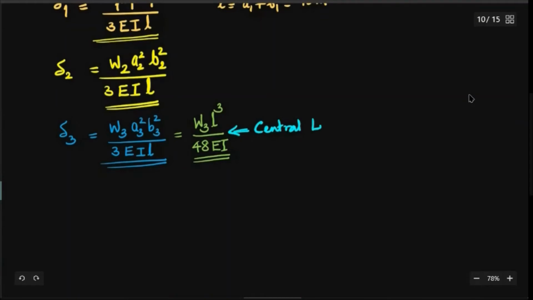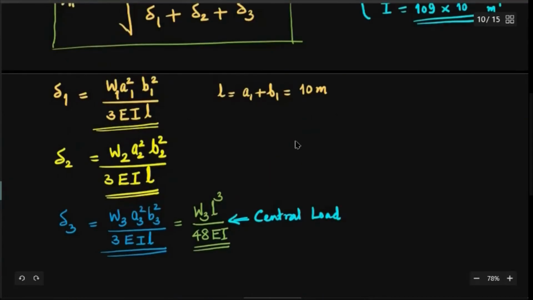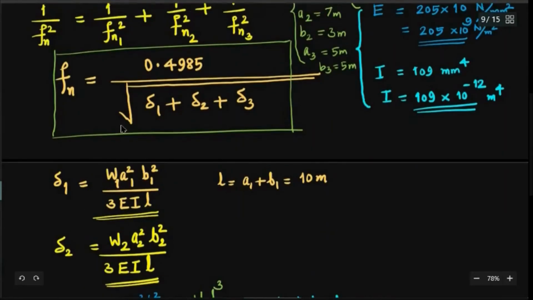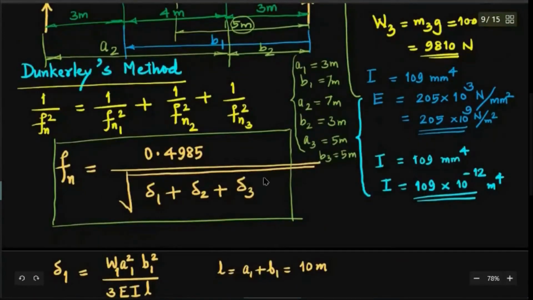Okay, so you can easily find this out, and now it's a matter of substitution and calculation. Delta 1, delta 2, delta 3. After finding that, you substitute over here and you will get frequency in hertz. But when you substitute over here, make sure that you substitute delta 1, delta 2, delta 3 in meters, not